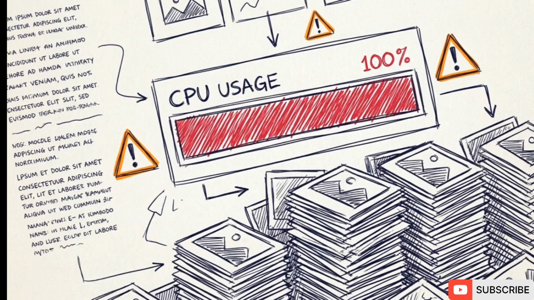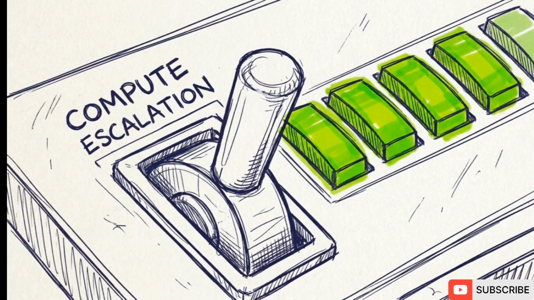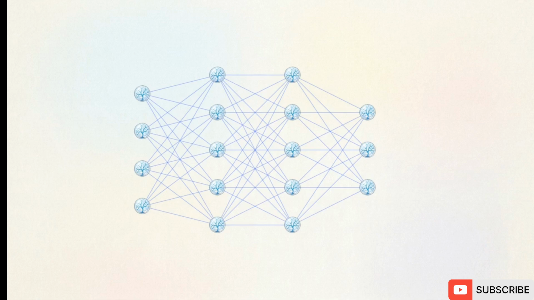Tasks like computer vision, understanding images and videos, or natural language processing require a heavier computational lift. To process these complex, multifaceted inputs, you escalate to deep learning. Deep learning relies on neural networks. These are computational models inspired by the architecture of the human brain.